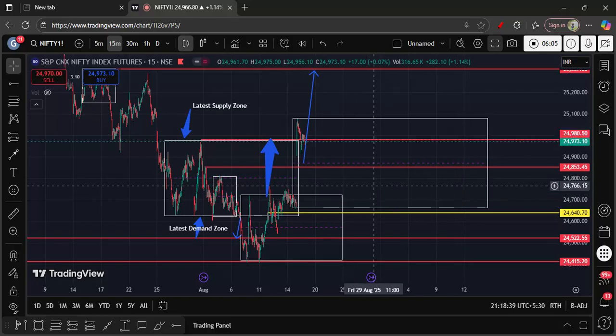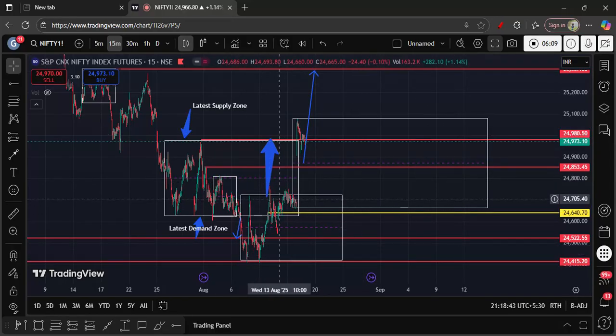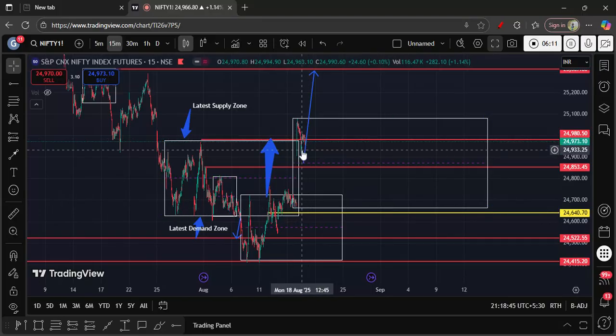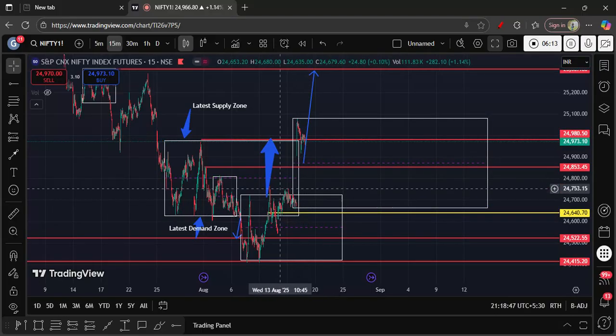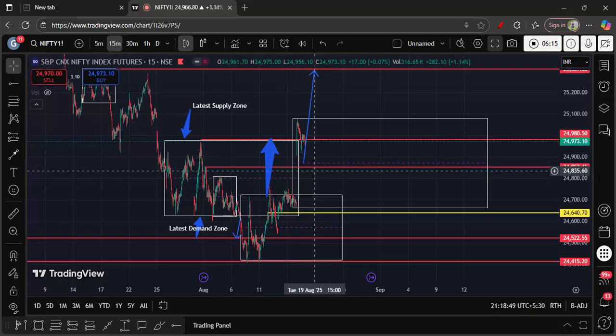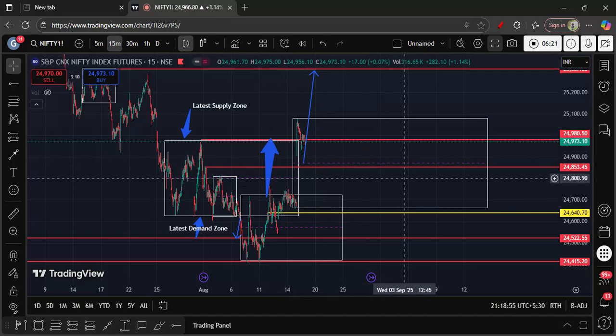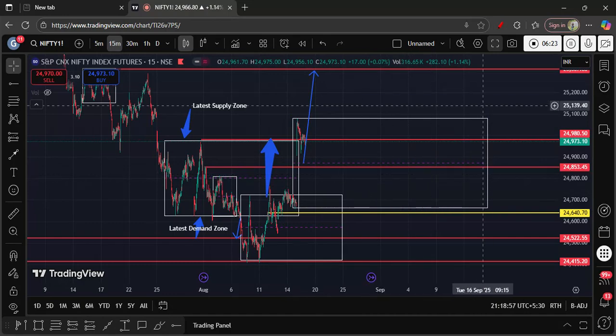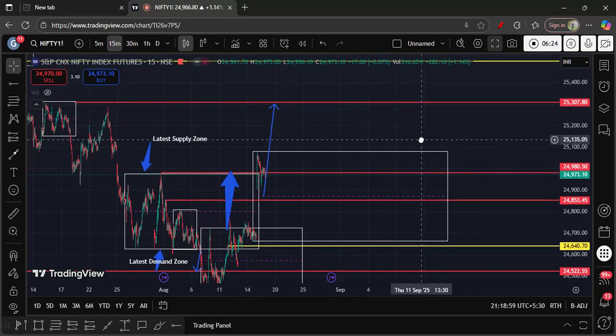It has strong support at the demand zone, which has been confirmed by the accumulation over here, and it gave a breakout. This gap filling may happen if the buyers are absent at this point. The gap will definitely fill, then the market has to move sideways, then it has to rally on the upper side. So for this expectation, let's wait for another 3 to 4 trading sessions. On Monday we can see in which direction it is going to move.